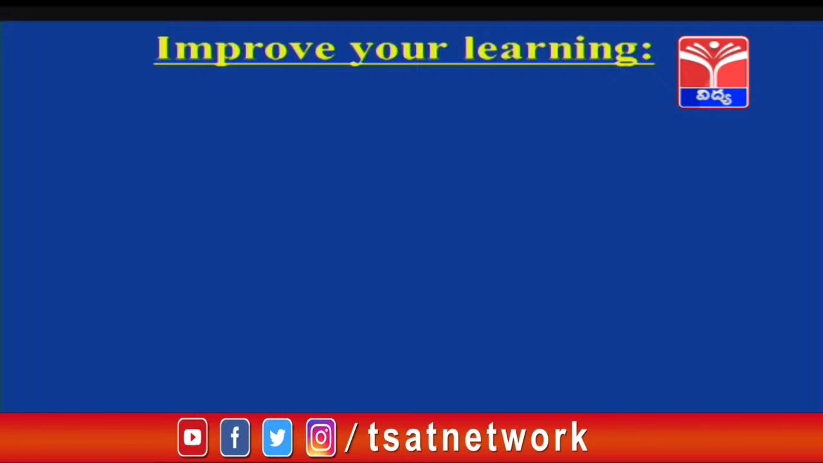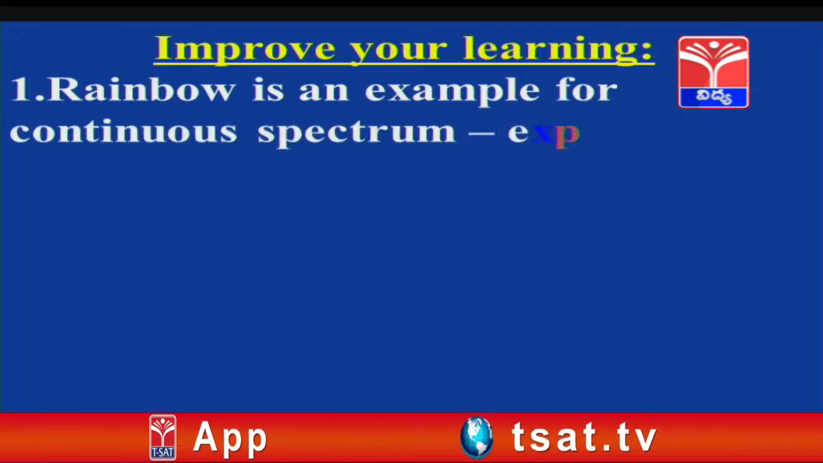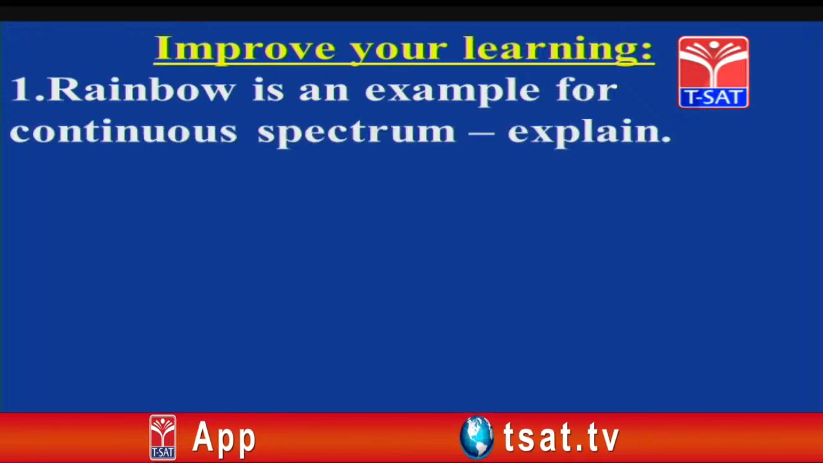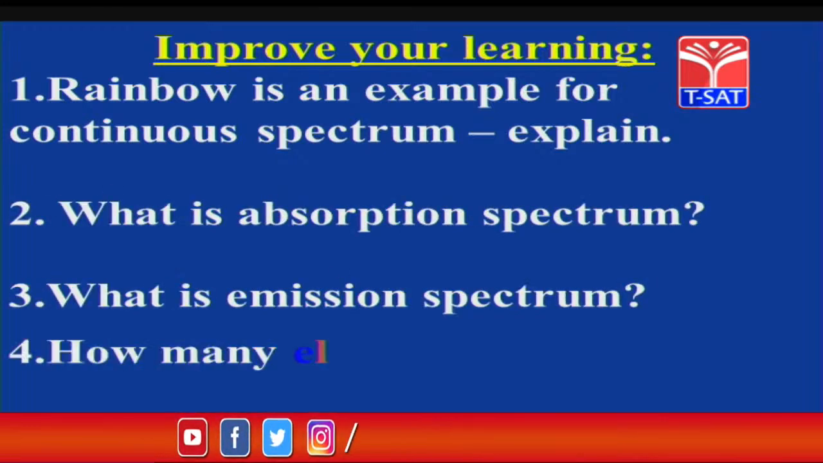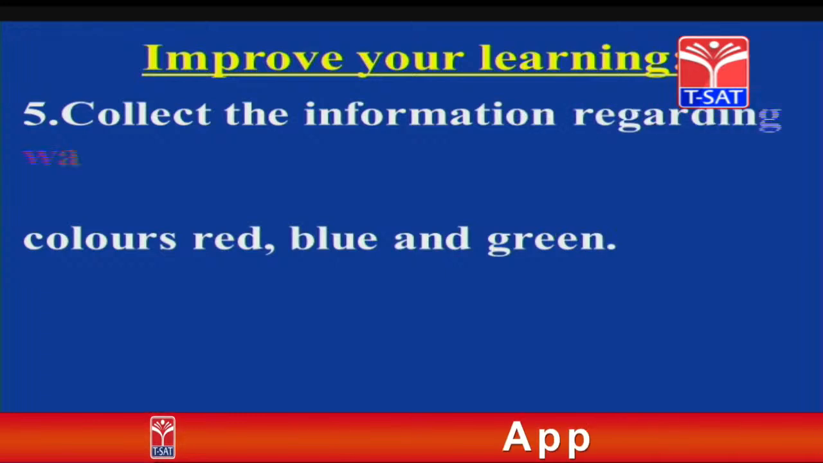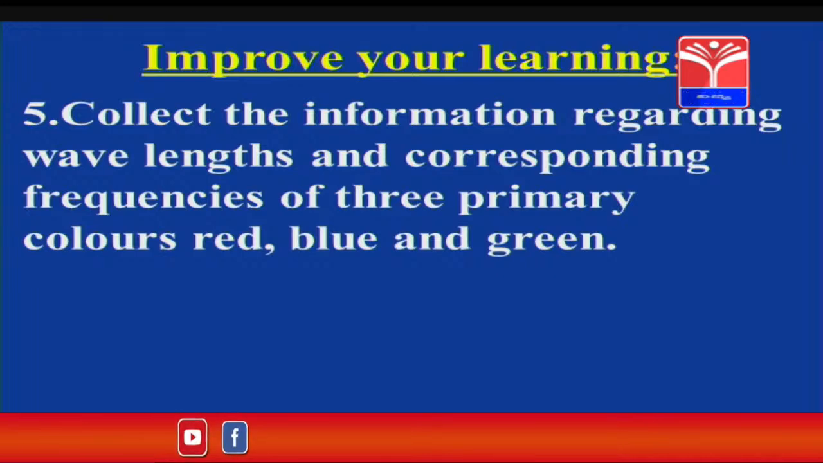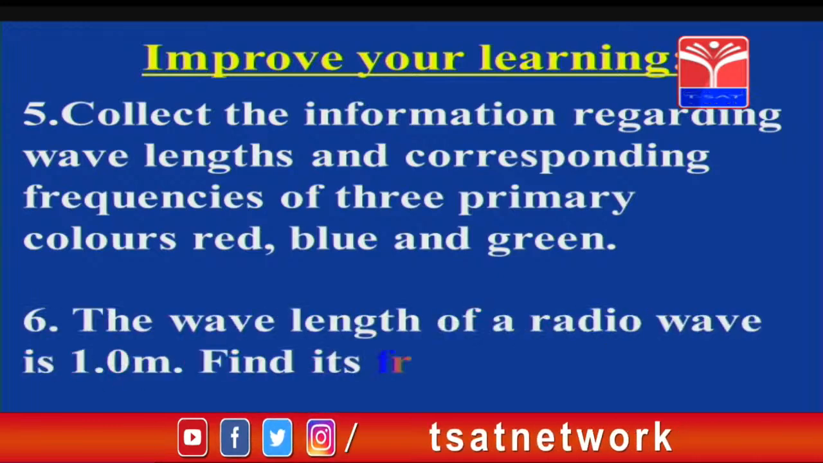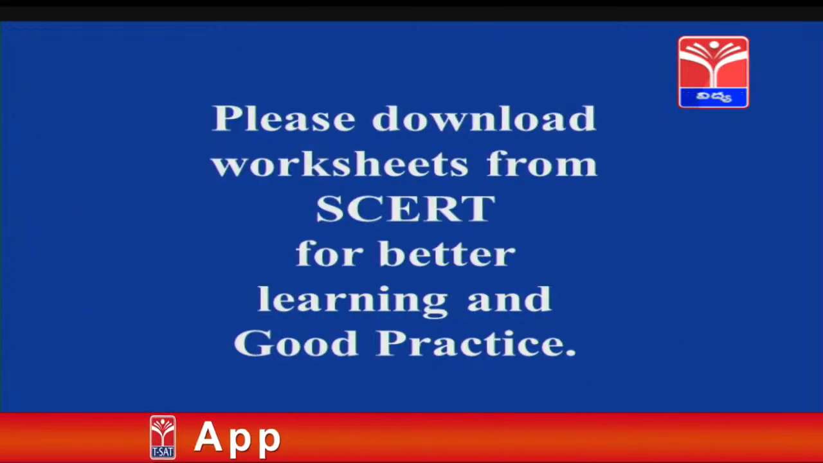Children, try to improve your learning by answering the following questions. Rainbow is an example of a continuous spectrum. Explain it. What is an absorption spectrum? What is an emission spectrum? How many elliptical orbits are there in the third Bohr orbit? Collect the information regarding wavelengths and corresponding frequencies of the three primary colors, that is red, blue and green. The wavelength of a radio wave is 1 meter. Find its frequency. Please download worksheets from SCERT for better learning and good practice.